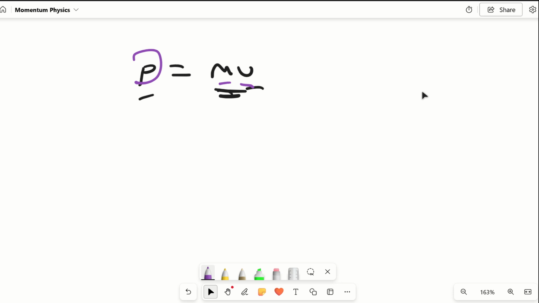I'm going to quickly do a 3-minute summary of this. So the momentum is represented by small letter p, and it equals mv: the mass of the object times the velocity of the object. Very, very important.